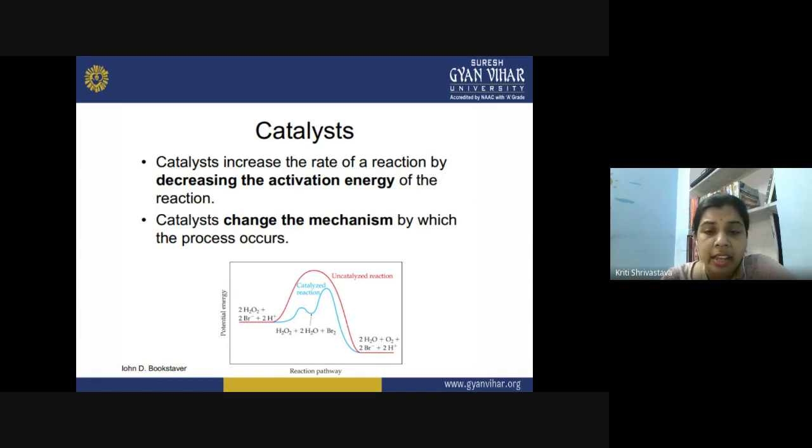Otherwise, if you look carefully, the catalyst never gets changed during the course of the reaction. There is no change in the concentration of the catalyst. There is no chemical transformation of the catalyst, and it is recovered at the end of the reaction in its original form, in its original composition.